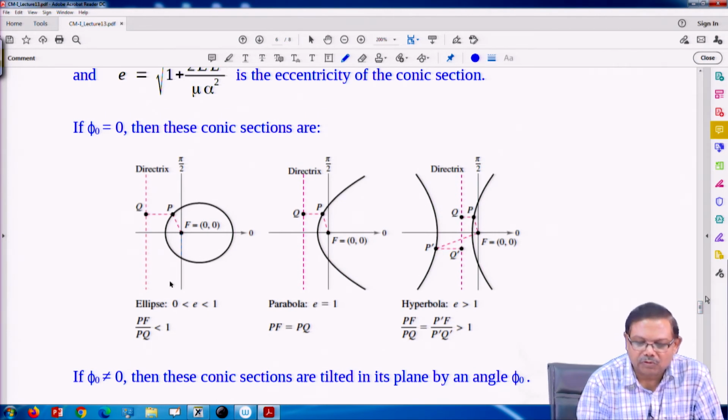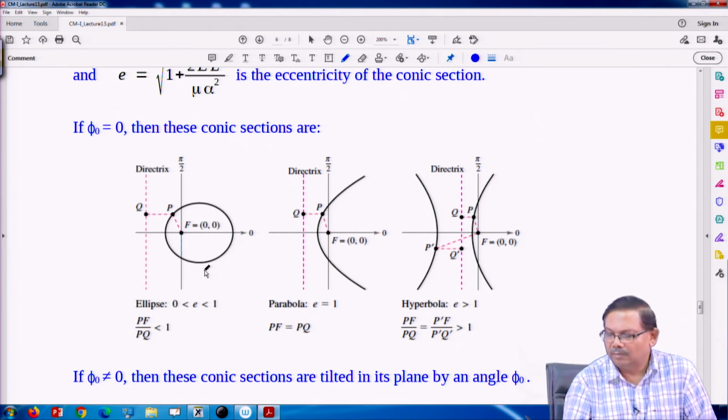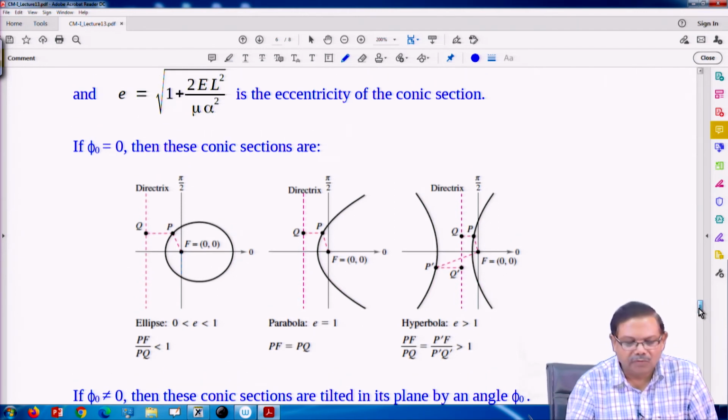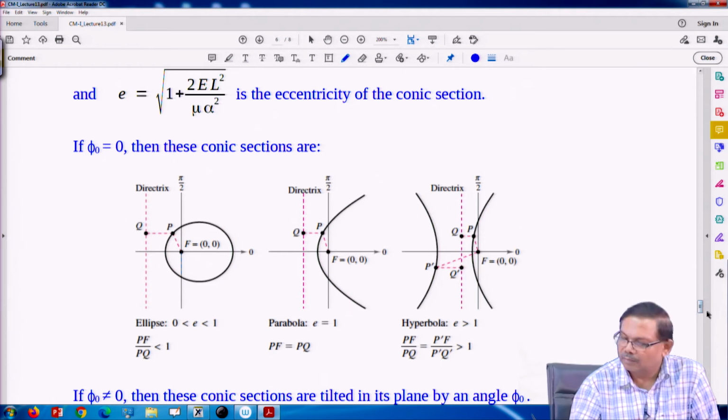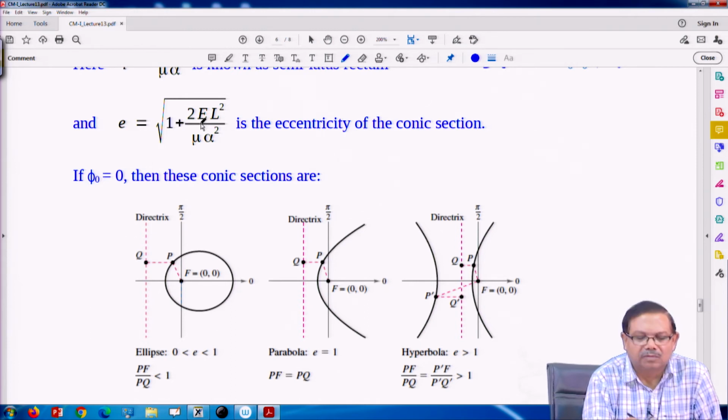Okay. So, there are various figures possible. I have not put circle. Circle would be the case when this energy is equal to the minimum energy of the effective potential. So, that will give eccentricity to be 0.